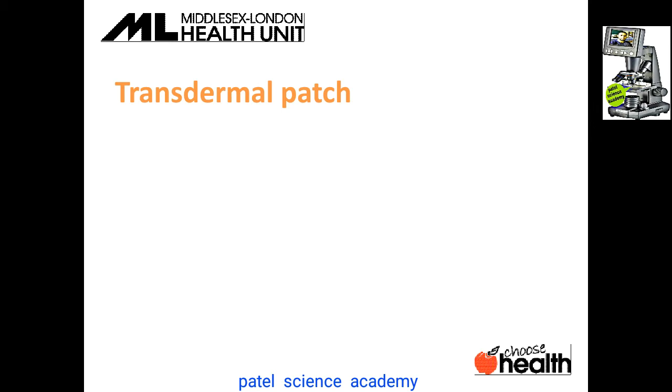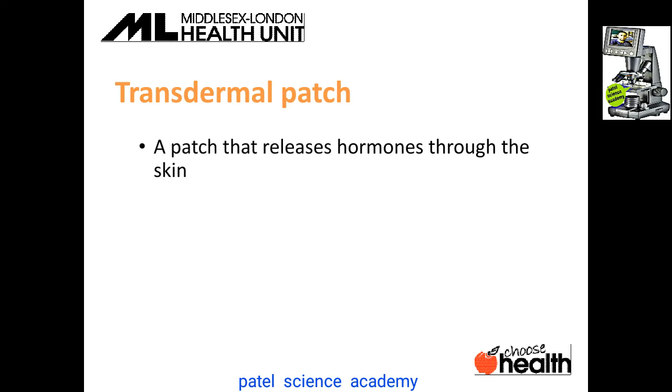Then the transdermal patch. There are some patches available in the market that can be used to prevent the pregnancy. A patch that releases the hormone through the skin. If you attach that patch on your skin in the female body, it gets stimulated, and it releases hormone. That hormone is responsible for the prevention of the pregnancy.